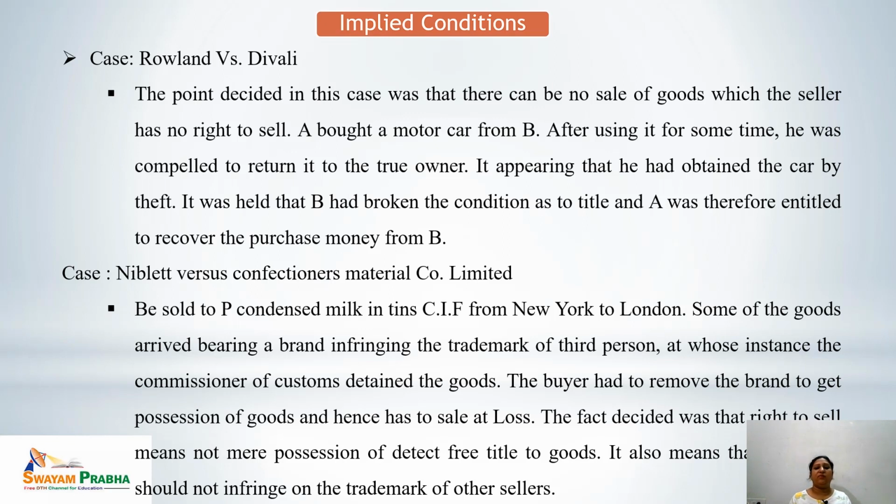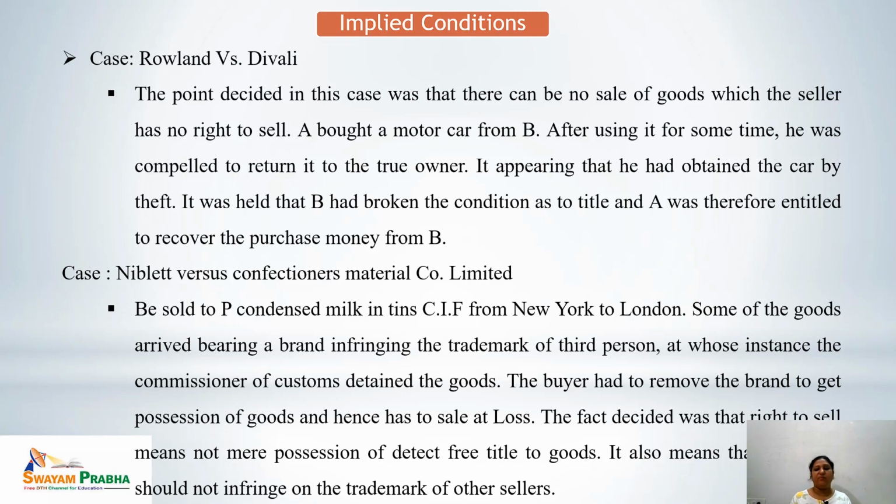This is again clear from another case, that is Niblet versus Confectioners Material Company Limited. B sold to P condensed milk in tins CIF from New York to London. Some of the goods arriving bore a brand infringing the trademark of a third person, at whose instance the Commissioner of Customs detained the goods. The buyer had to remove the brand to get possession of goods and hence had to sell at some loss.